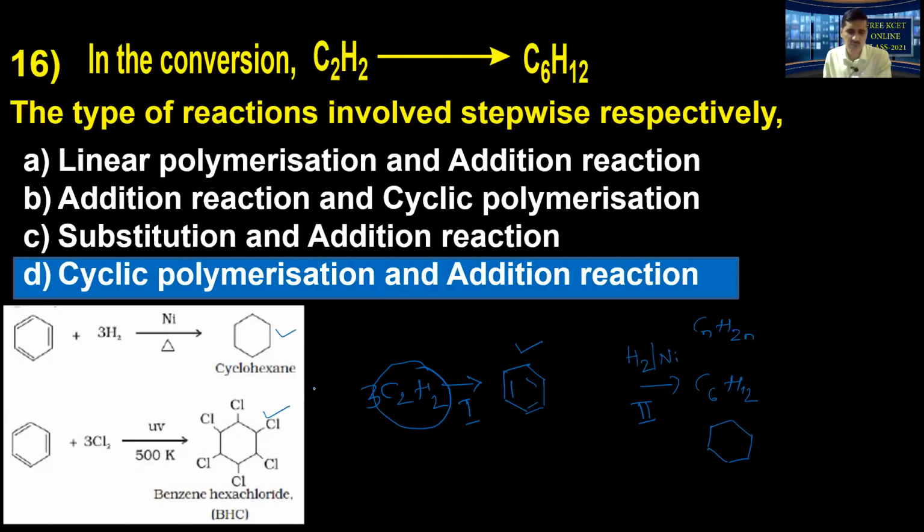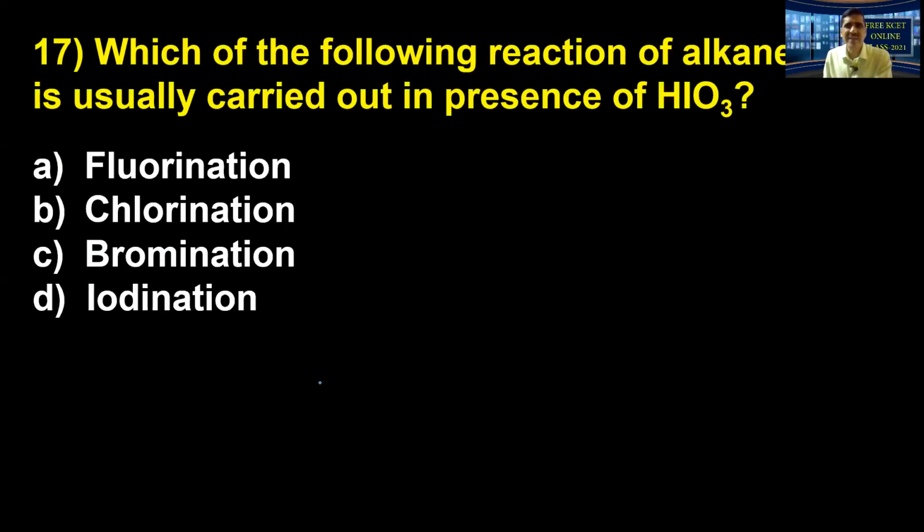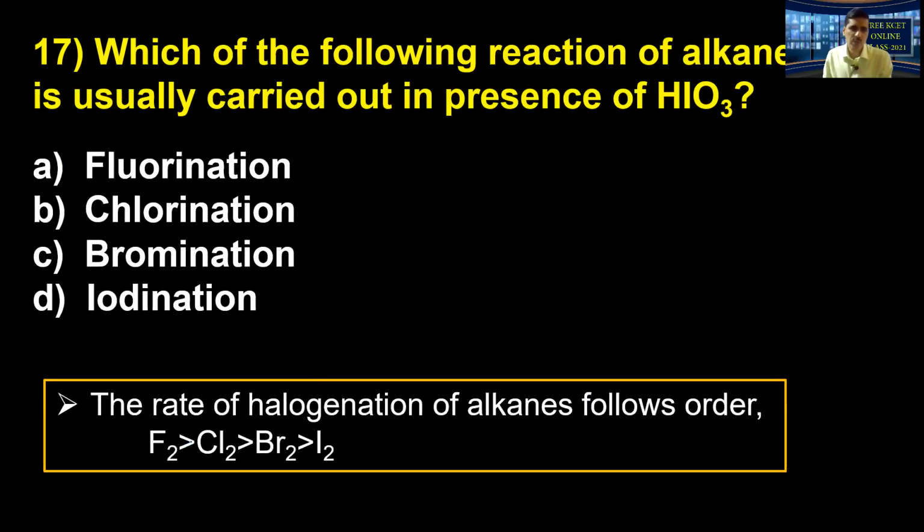So let's move to the next question now. Which of the following reaction of alkane is usually carried out in presence of HIO3? This is halogenation reaction. As far as the reaction of alkanes with the halogens is concerned, it follows this order. With fluorine, the reaction is too violent. With iodine, the reaction is very slow. So iodination is slow and fluorination is too fast, and the rate is moderate with chlorine and bromine.